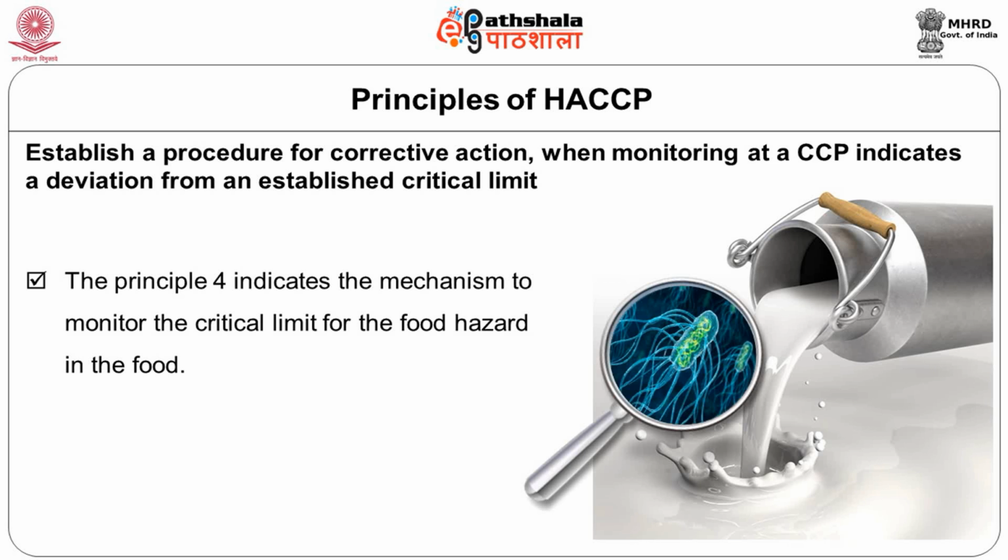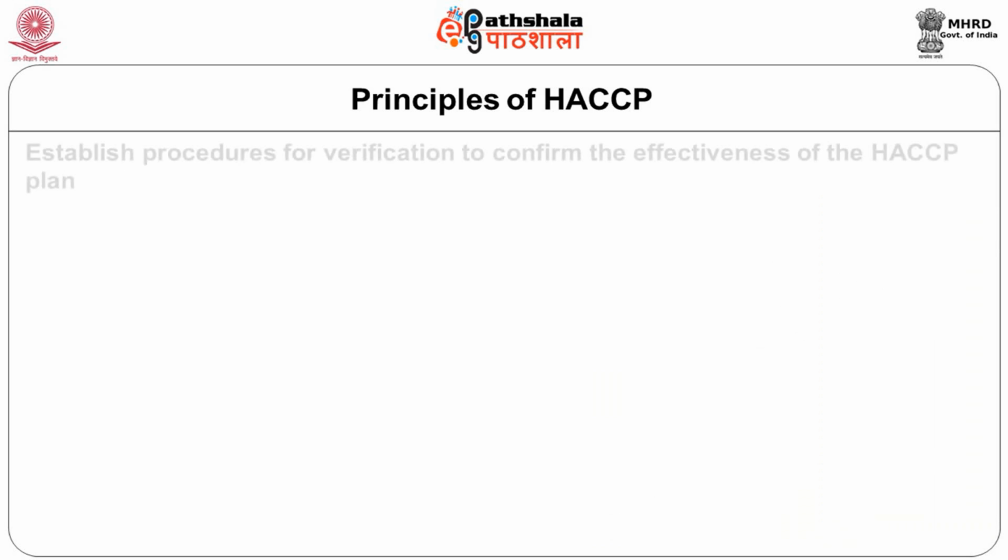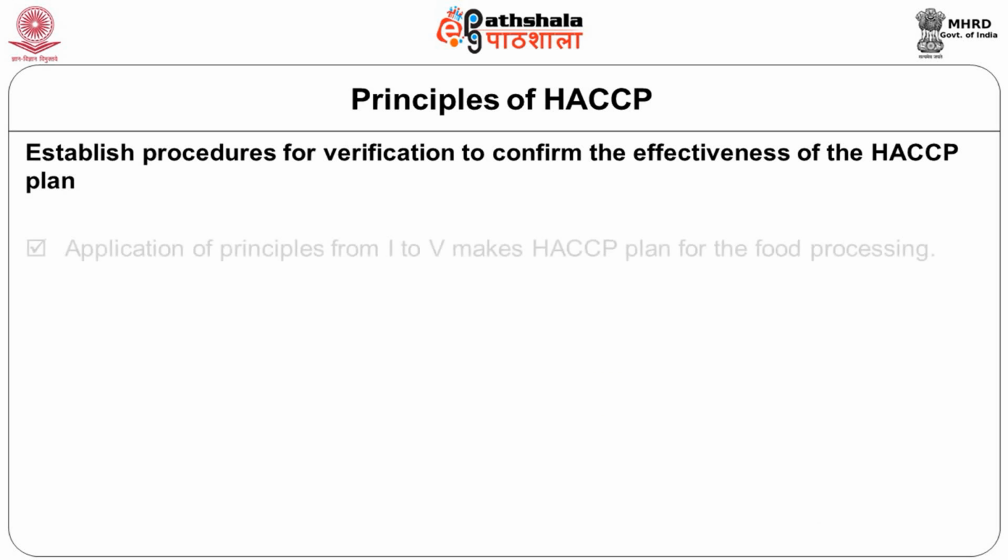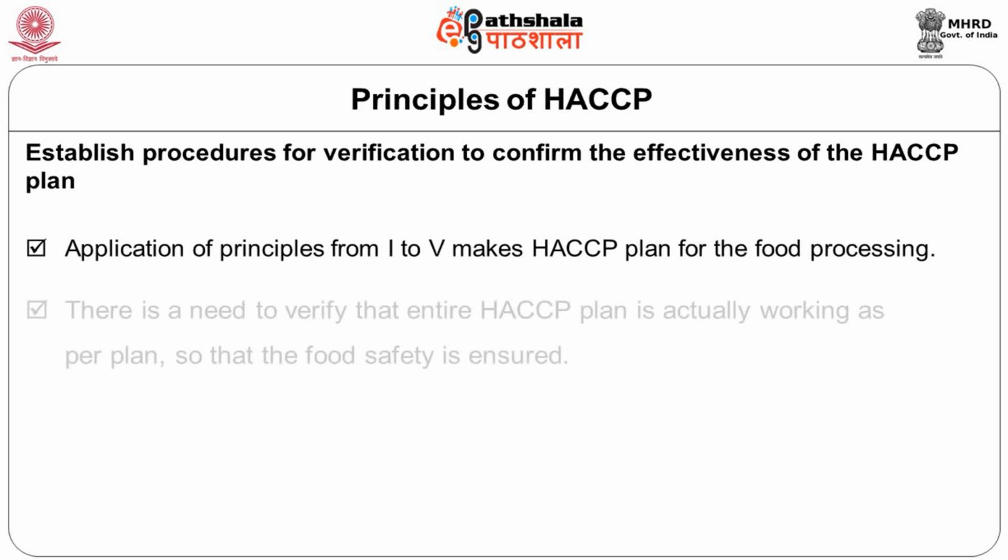That means finally, once you have come from the first principle to the final principle, now we are only trying to see that we have done all that. We have identified the hazards, we have put in these critical limits, we have put the monitoring mechanism in place, and we also have a mechanism for corrective action in case the critical control point goes beyond control. Then you also have to see whether the entire system is working. That means verification of the entire process.